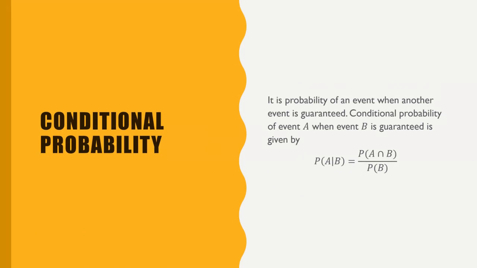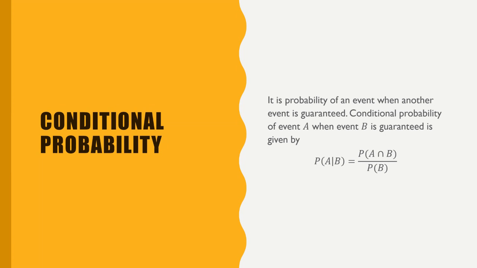Okay. Now let us understand the conditional probability. The conditional probability is something you say, so what is the probability of A when B has already happened? For example, the question we asked: what is the probability it's going to rain if it is already cloudy? So you say, how likely is it going to rain when it is cloudy? Being cloudy is something you are given already. You say it's already cloudy. So now tell me, is it going to rain or not? What is the probability of rain?